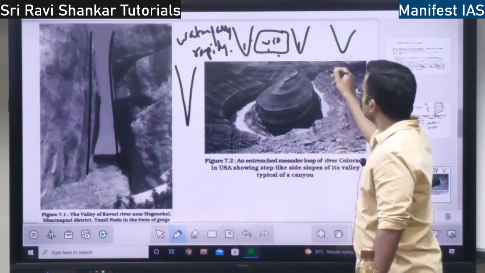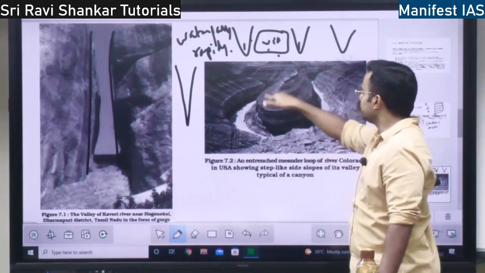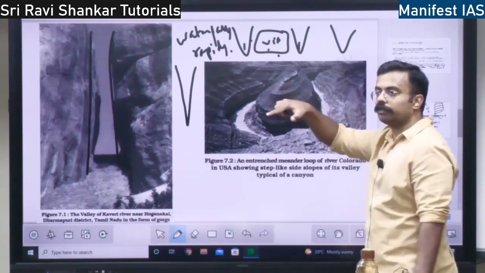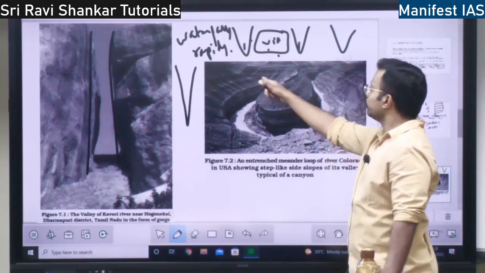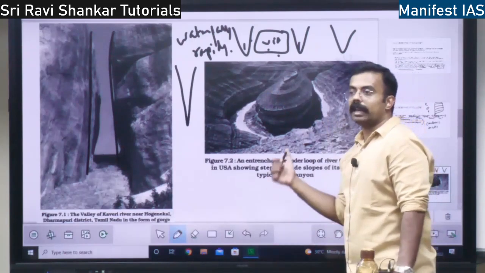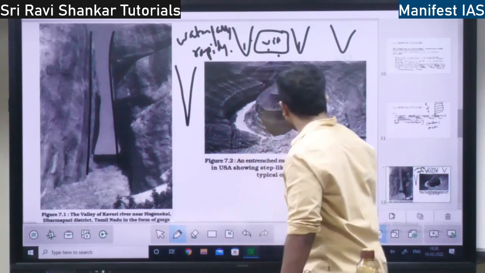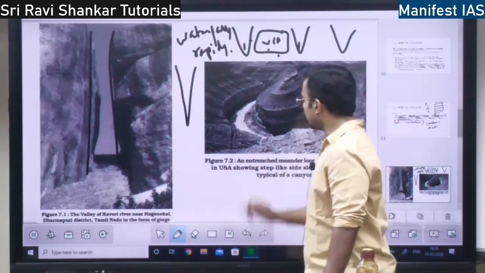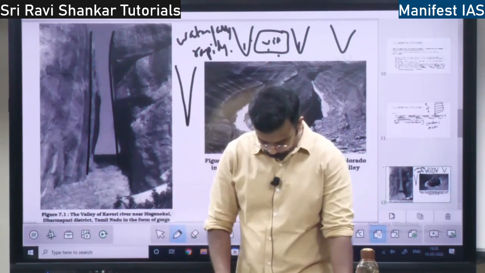See, here there is a valley type of thing, whereas it is meandering. What is meander? I will discuss that. Where do you see the canyon? This is the Grand Canyon of USA. Very famous. Many movies have been shot there, right?